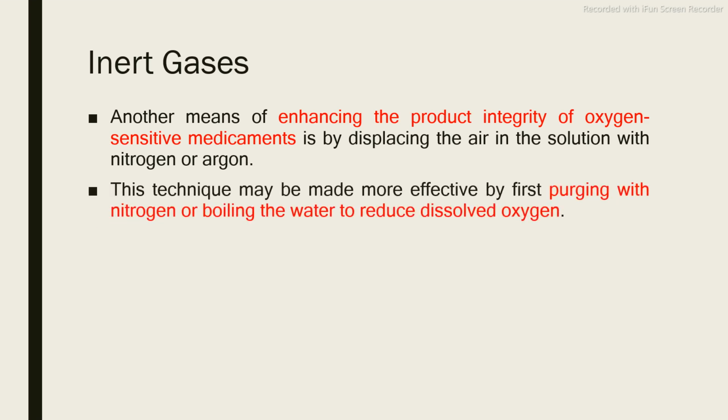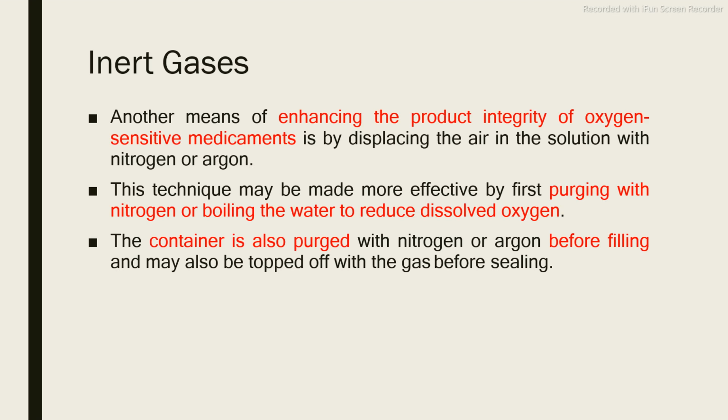And how do we remove this dissolved oxygen? By purging with nitrogen or boiling the water to reduce the dissolved oxygen. If you are using a container, first we have to pass nitrogen gas. Once you pass high velocity nitrogen gas through a container, it will remove all oxygen present in your container. Once you boil the water, it will remove all dissolved oxygen present in the water used as a vehicle. So by purging with nitrogen or by boiling the water, we can remove the dissolved oxygen.